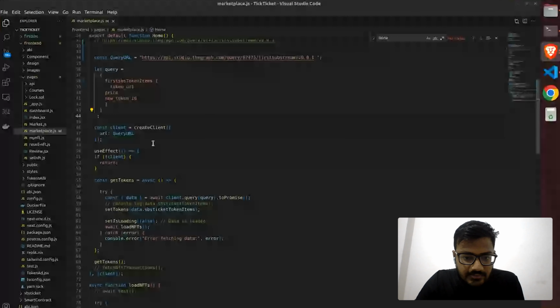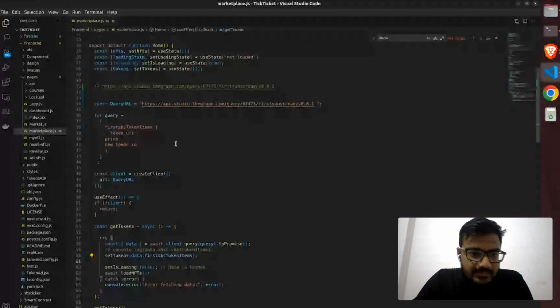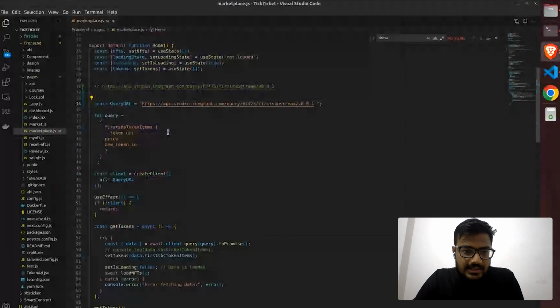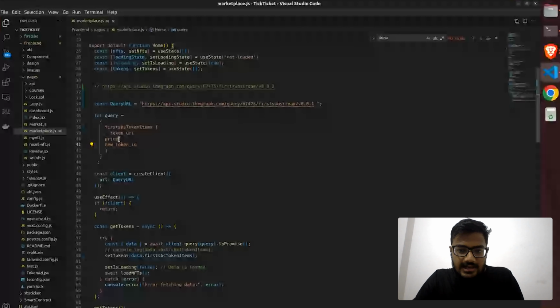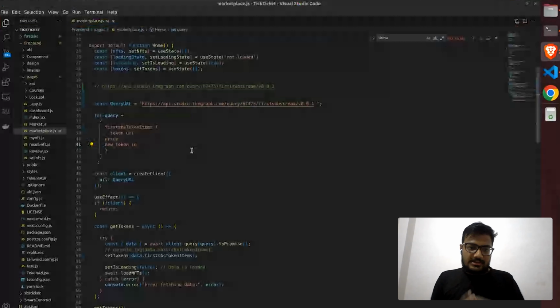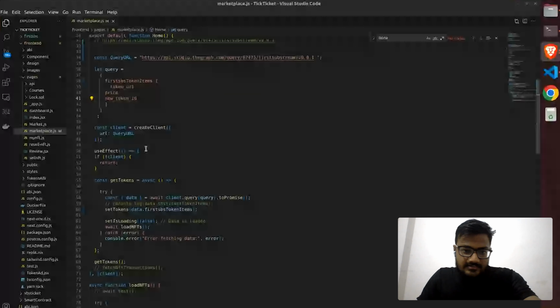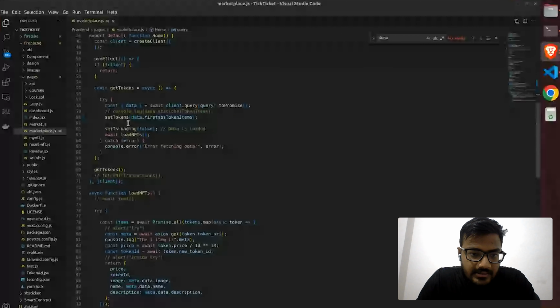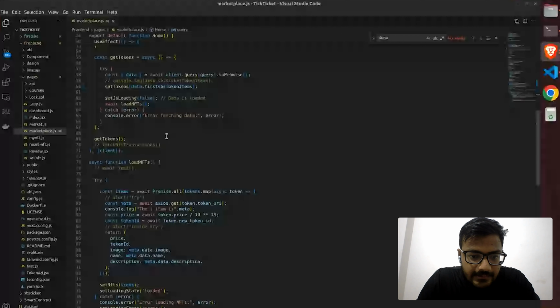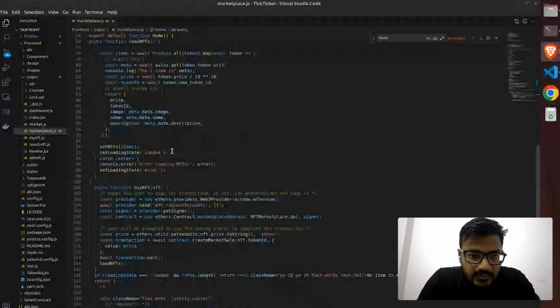So basically, if I talk about this code, we just get a query URL from here after deploying the subgraph. Then I am giving the simple query of the parameters from the Substream, and it has three parameters: token UID, price, and token ID here as well. I only said all these are being fetched from the smart contract events. Further, it is present in the entity and the lib.rs of the Substream as well. So it's basically the same thing. And we are creating a client. Then after creating the client, I am creating a map as well, for the binding.